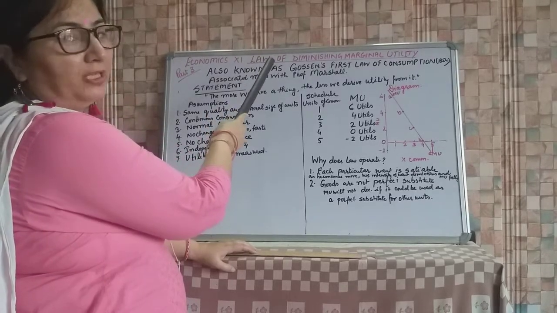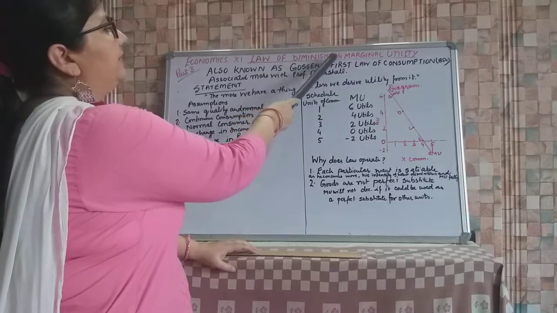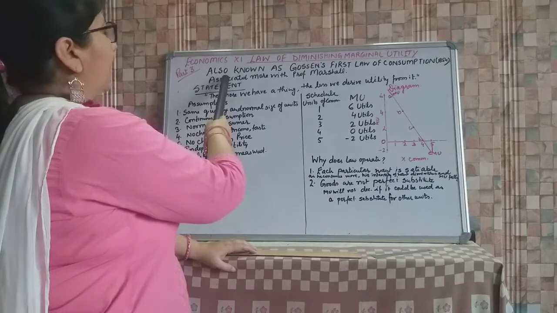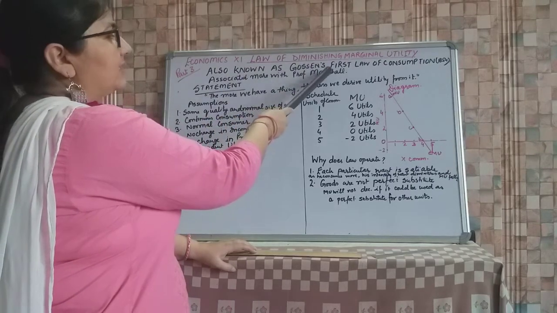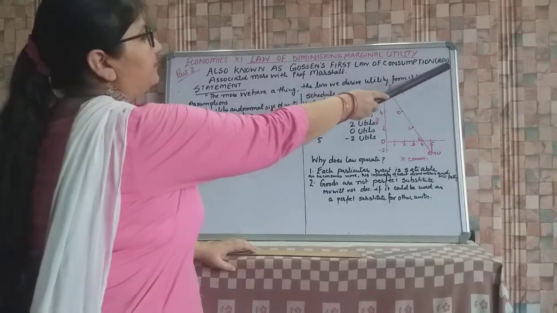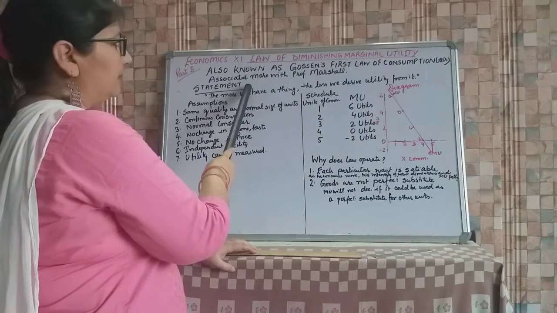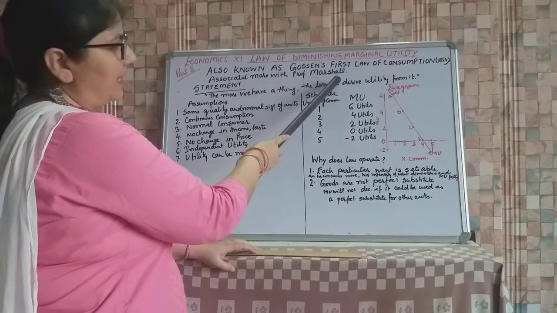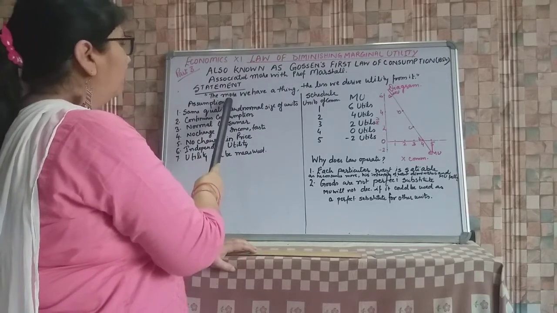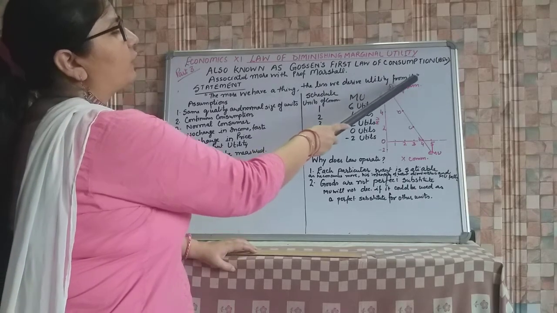Under the consumer equilibrium, we are now doing the law of diminishing marginal utility. It is also known as Gossen's first law of consumption. It was developed in 1854, but it is associated more with Professor Marshall. Now, what does the statement say? The more we have of a thing, the less utility we derive from it.